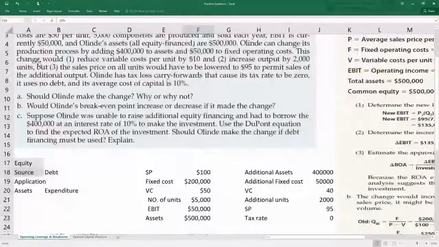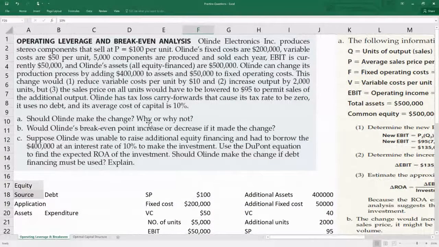So our first question, should Oland make the change? Why or why not? How do we calculate this? We have to find whether the change is profitable or not. To find whether the change is profitable or not, we calculate return on investment, isn't it? The metric we should calculate is return on investment.